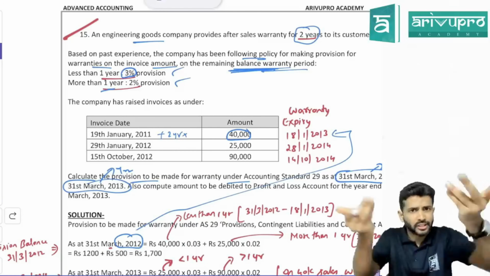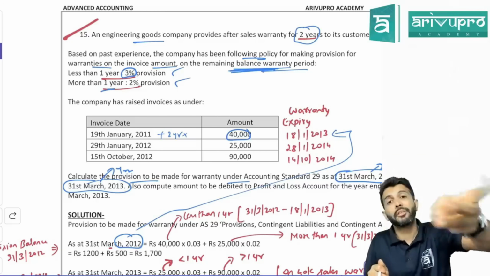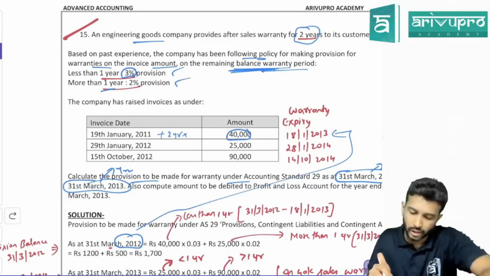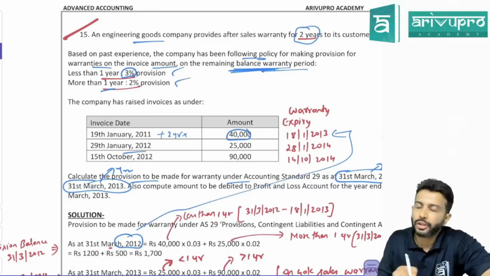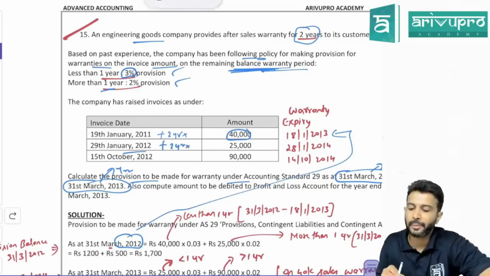Agreed? Because that is the company's policy. If the warranty period is less than 1 year, we make 3%. If it is more than 1 year, we make 2%. Now check. On 29 January 2012, we have made a sale. Add 2 years to this. The warranty expiry period is what?